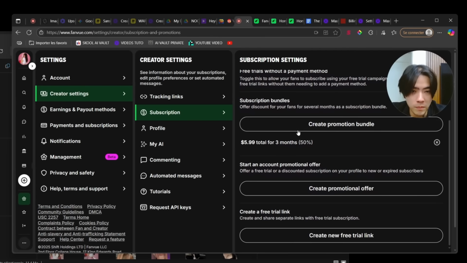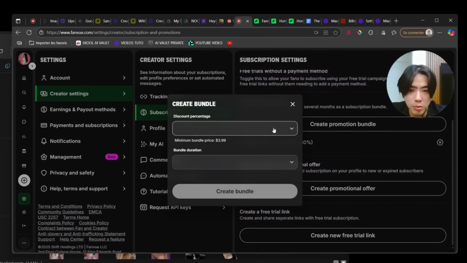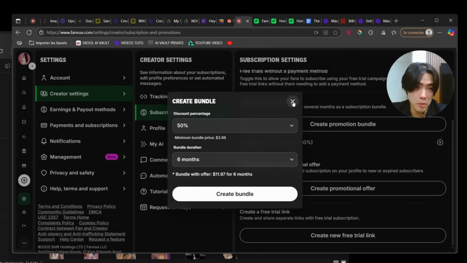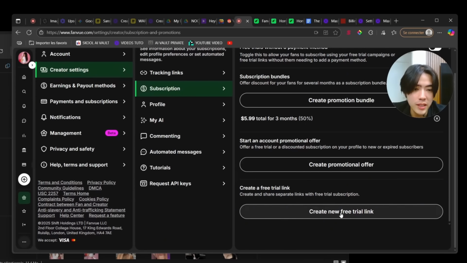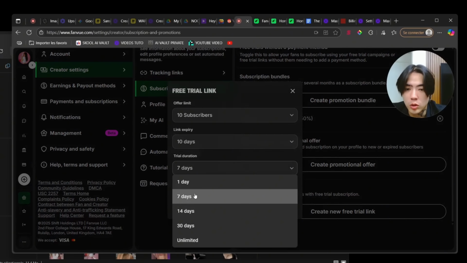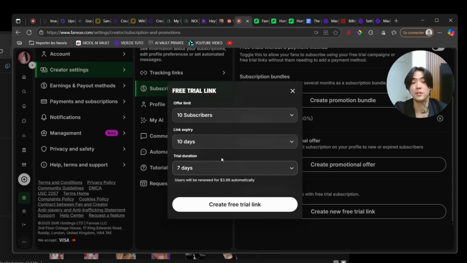So now, right there, you can click on this and create a promotion. Let's say you want a 50% discount. You can choose for how much time, but I don't recommend doing it that way. The best way is to create a free trial link. Free trials are much, much more powerful than promotions. So how does that work? Right there, I can choose the trial duration. You want to go for 7 days. It means for 7 days they pay nothing, and then they will pay automatically, right?